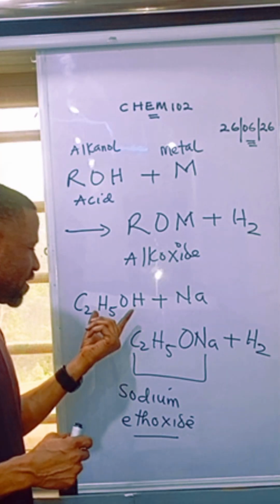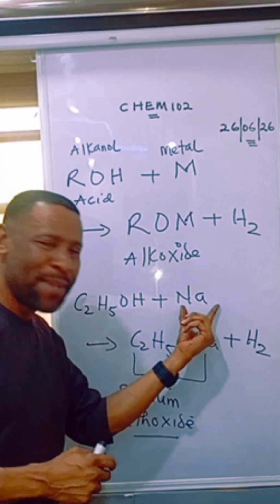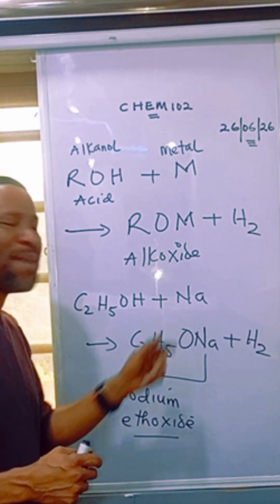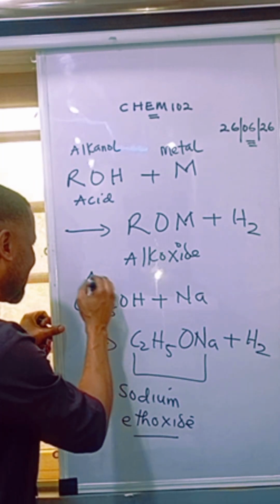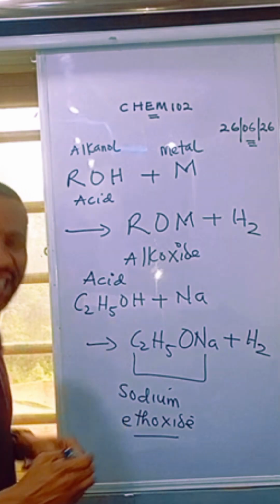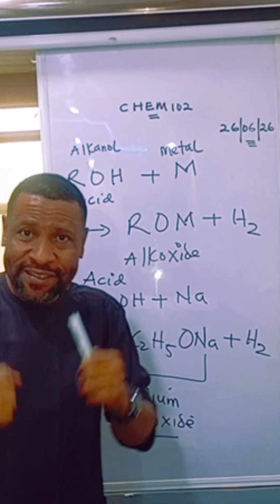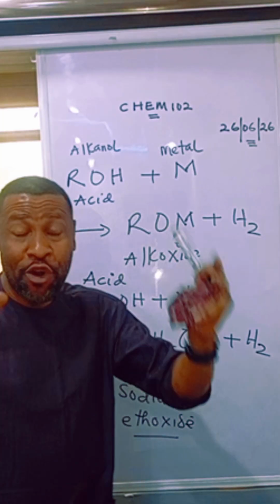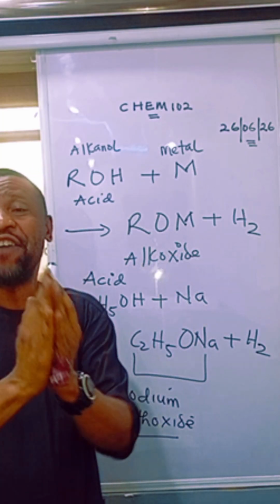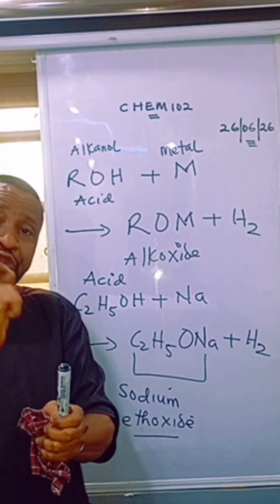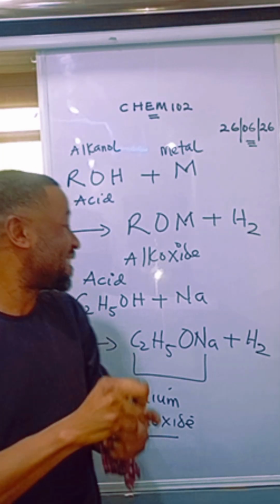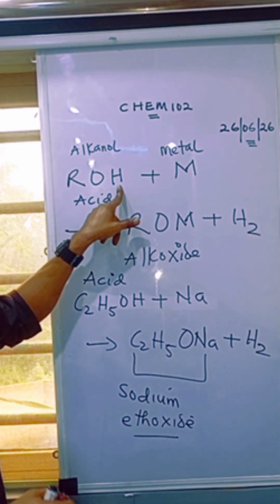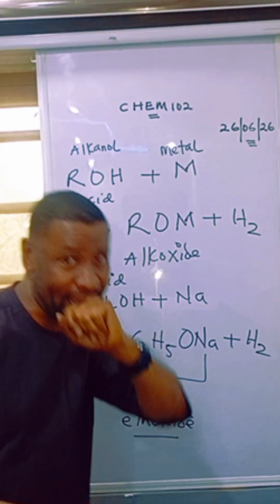My people, this is an alkanol reacting with a metal. In the process, the hydrogen of the alkanol has been displaced by a metal. That means that this compound here is behaving as an acid. It takes an acid to react with a metal and lose its hydrogen in the process, because one of the properties of metals is that they have the ability to remove hydrogen from acids. Remember that this reaction involves the breakage of the oxygen-hydrogen bond. That's why hydrogen was given out in the process.